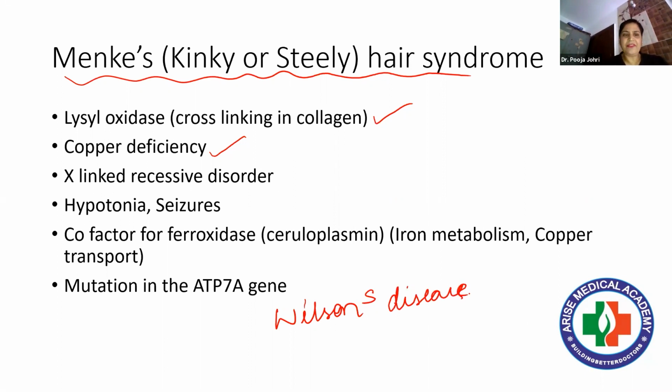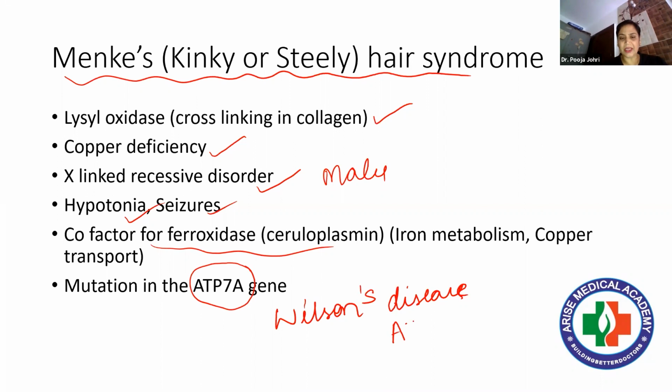Right. And Menkes disease is an X-linked recessive disorder. So it is basically present in males. And that is what the question also says, the boy. Leading to hypotonia, seizures are there. And just now I told you copper is a cofactor for ferroxidase ceruloplasmin. Now the deficiency of lysyl oxidase is due to the mutation in the ATP7A gene. And in Wilson's disease, there is a mutation in the ATP7B gene. So there is a difference.